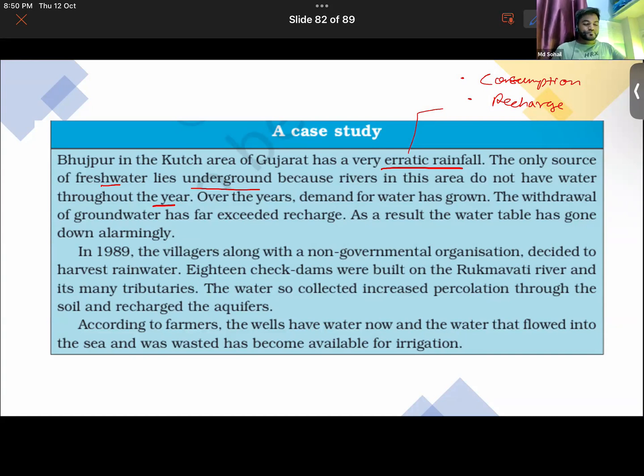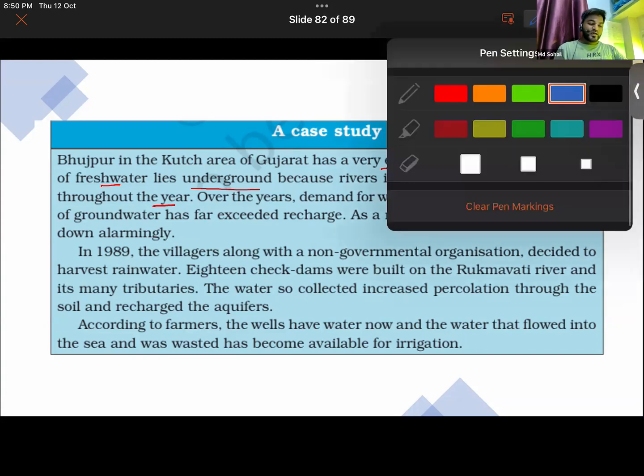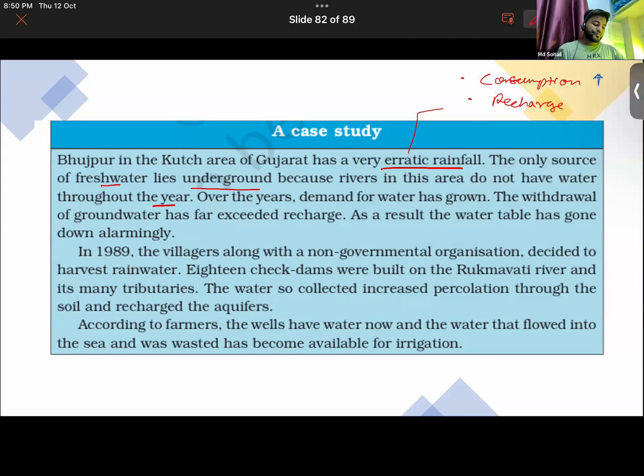So it'll be the same basically. If the rate of consumption of water is more, and here in this case of Bhojpur in Kutch area of Gujarat, there is no rainfall, it'll go down. There is no rainfall, and the rate of consumption is increasing. Thereby, it will obviously go down, isn't it, Sundar? Getting it now.